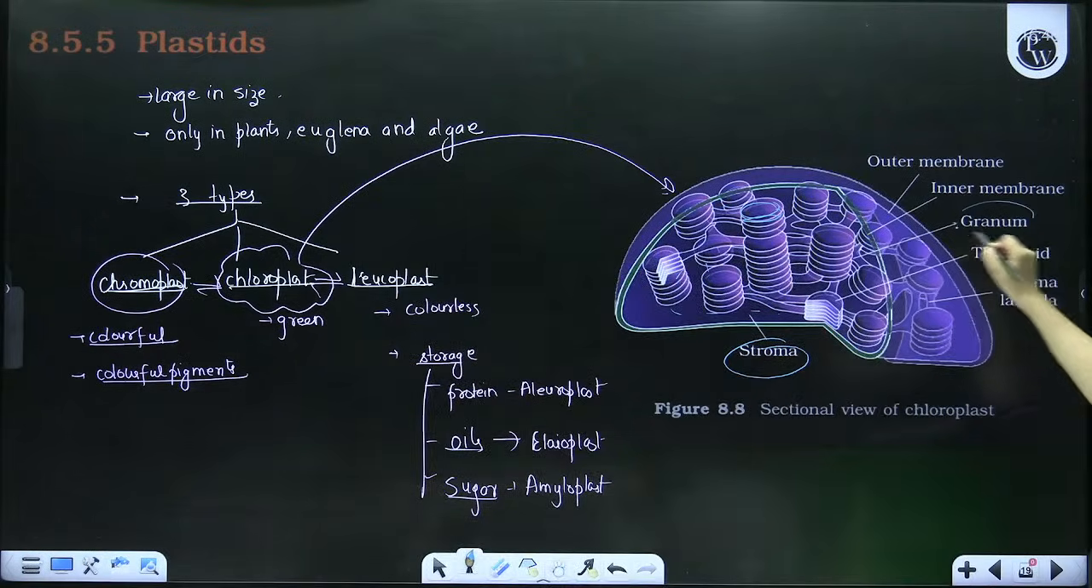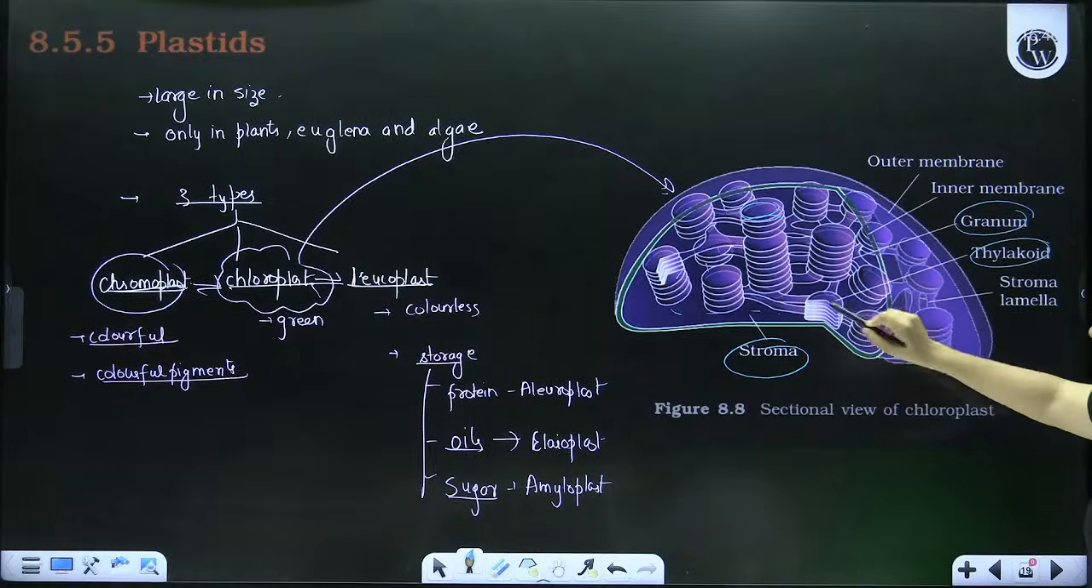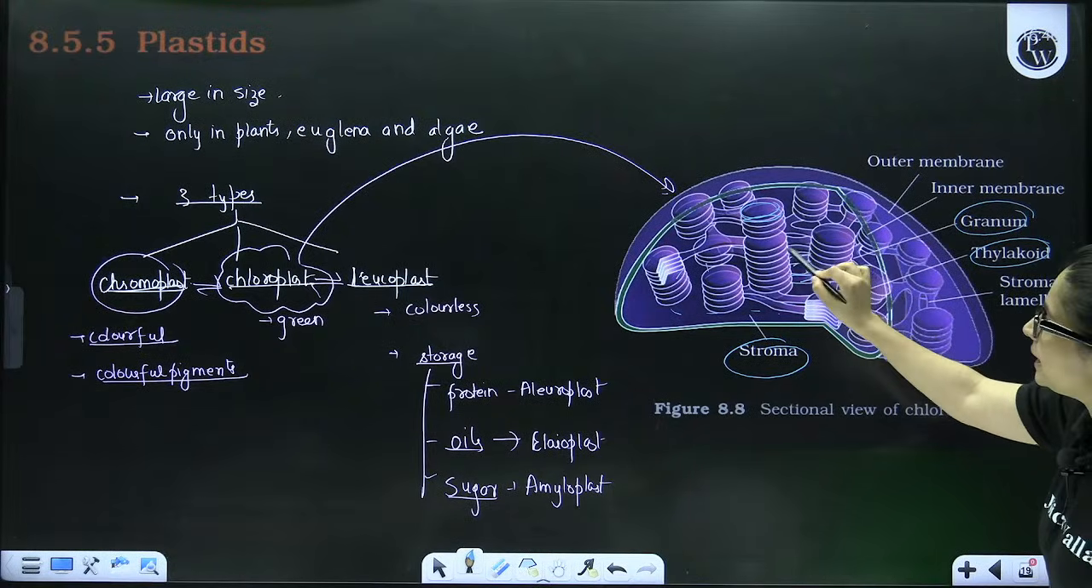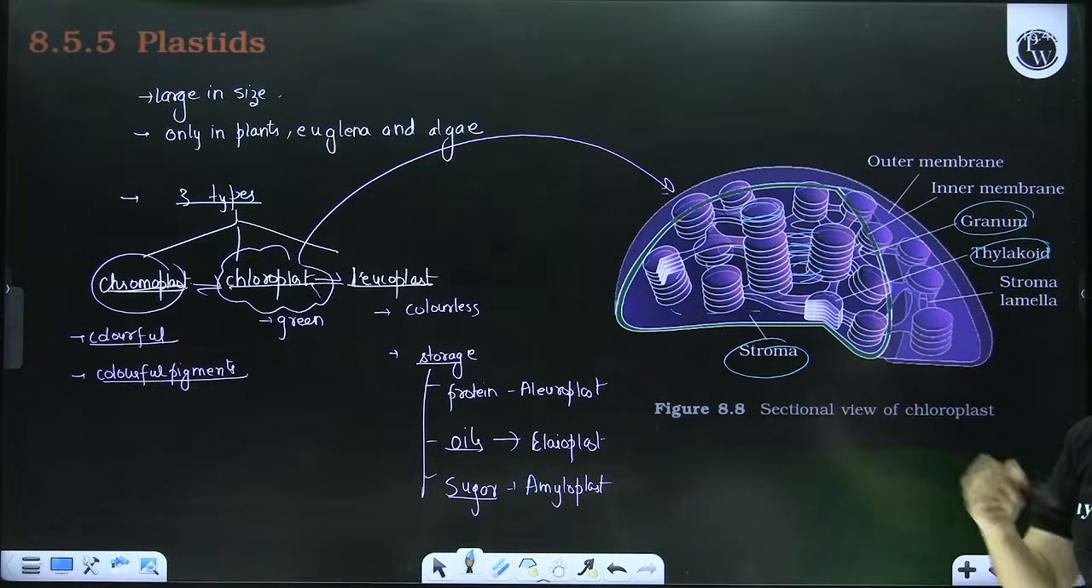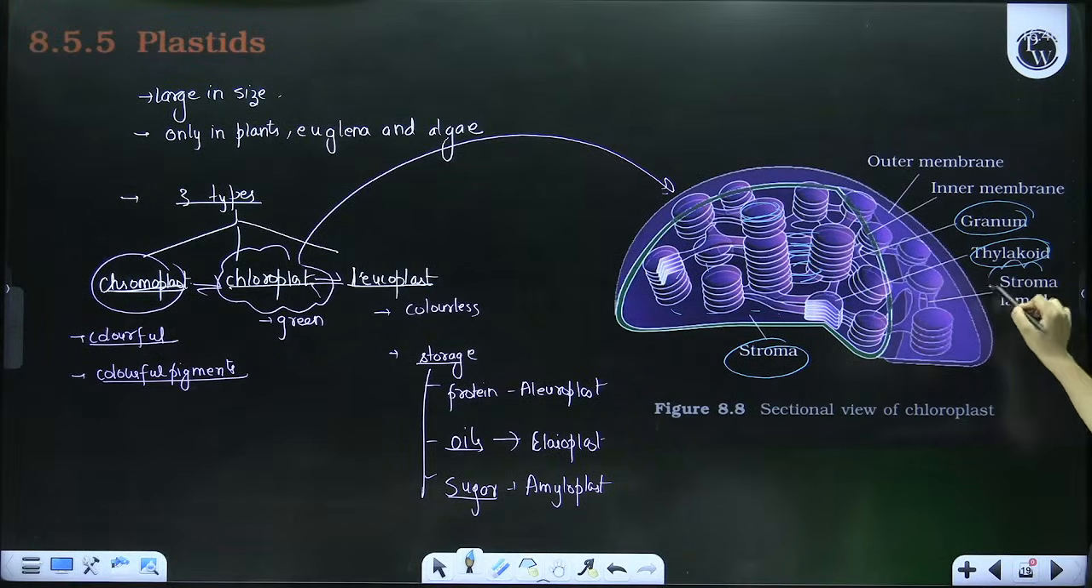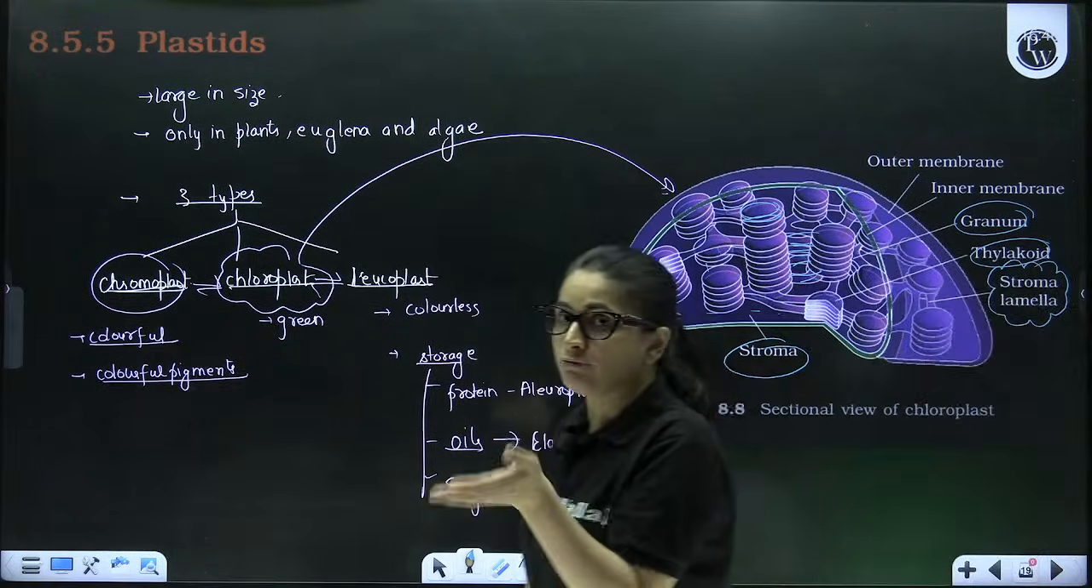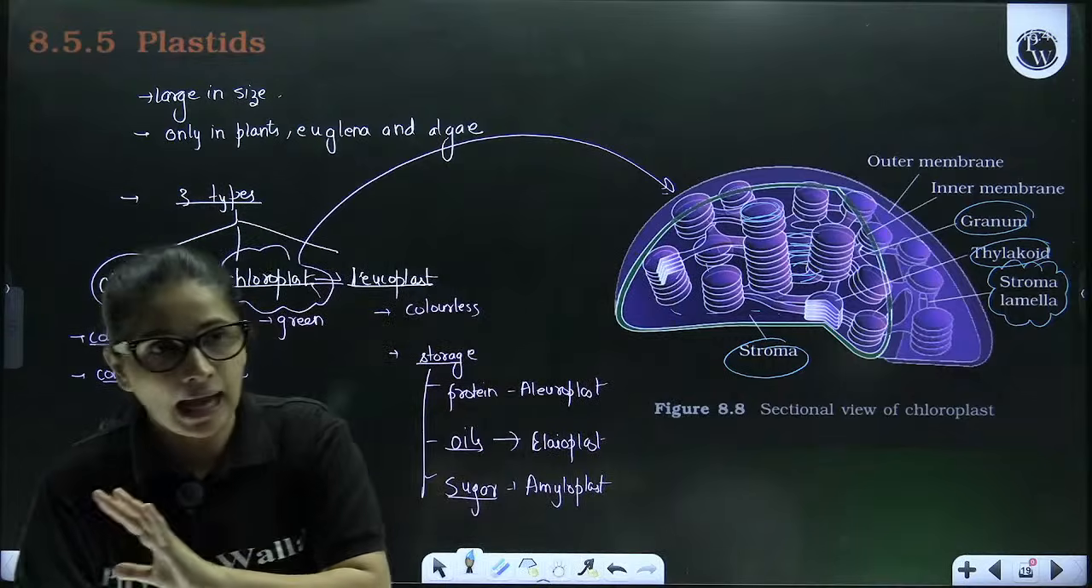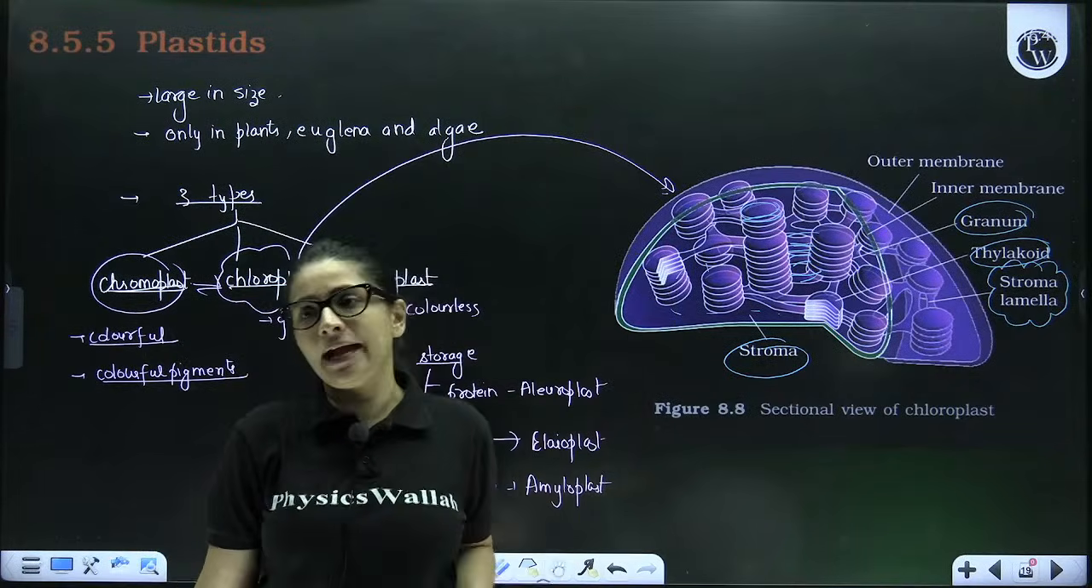Correct? So you have grana, you have thylakoids. Each set of grana, you can see how they are interconnected to each other. These interconnections are called stroma lamellae. Now, the number of chloroplasts in the leaf can vary from 1 to 40, right? And their shapes are also highly variable.